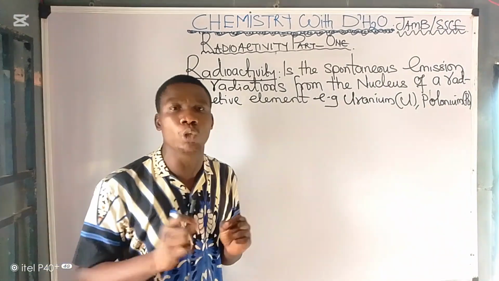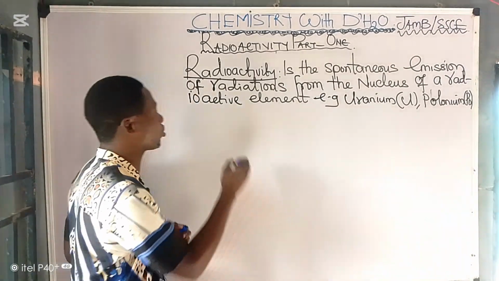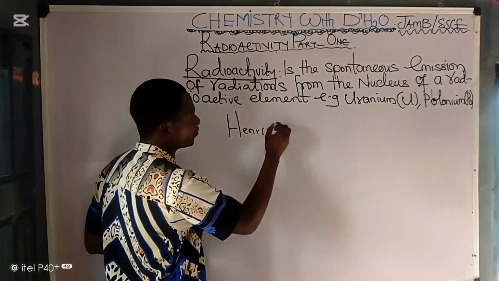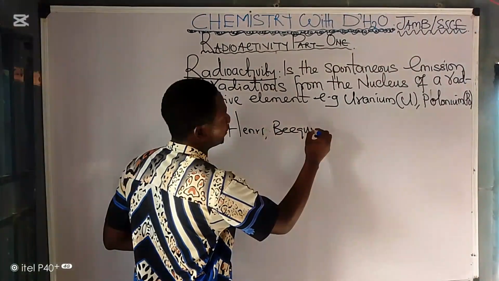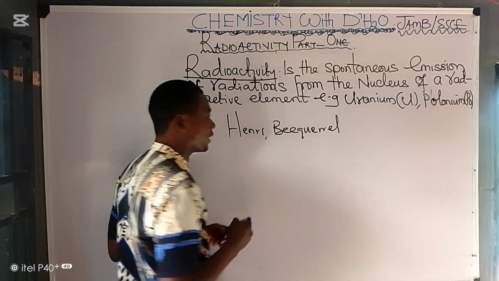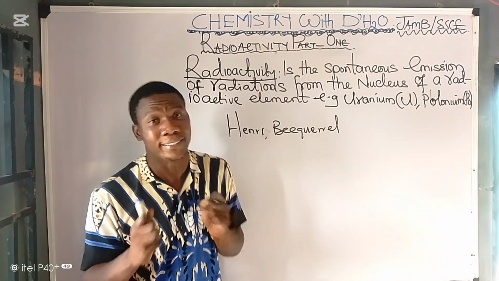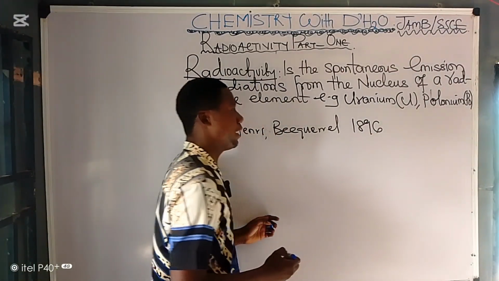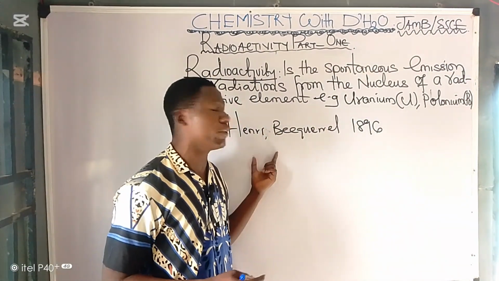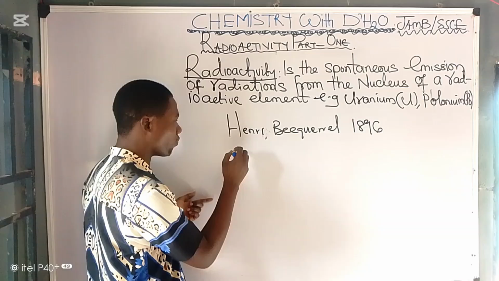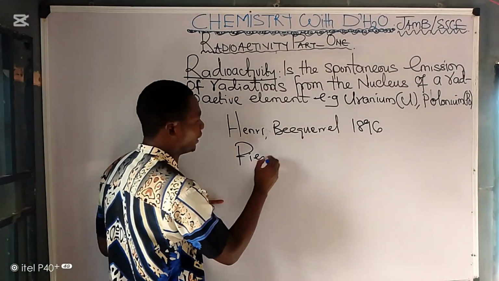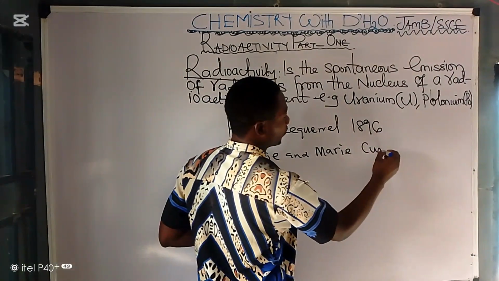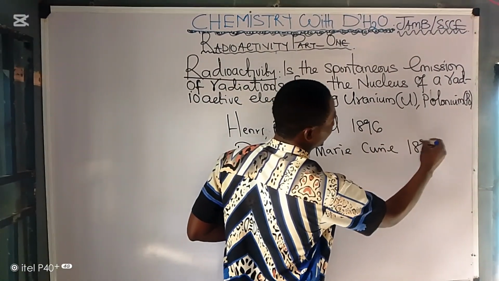Radioactivity was first observed by a scientist called Henri Becquerel in the year 1896. Then later it was modified by two scientists called Pierre and Marie Curie in the year 1898.